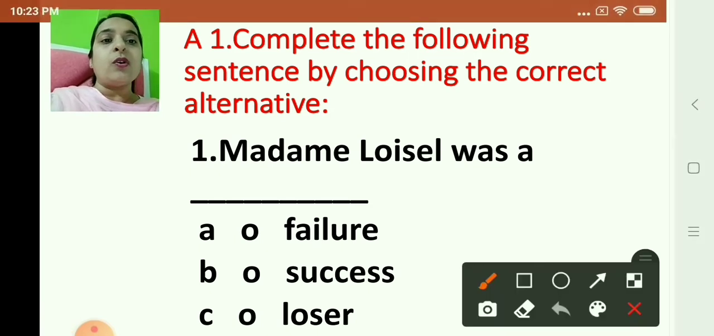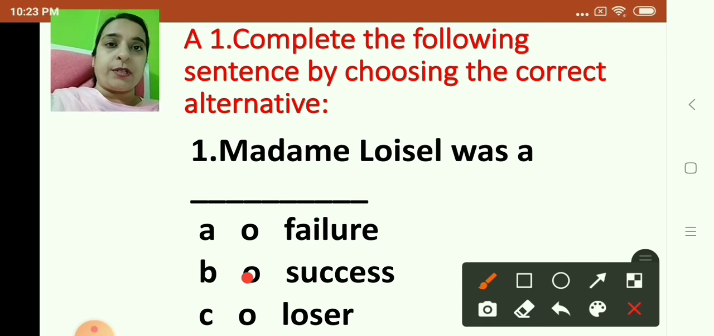Okay. So Madame Loisel was a, yes children, what is the answer? Madame Loisel was a success. So you have to click on the correct option. Now children, you have to read the passage very carefully and slowly and understand, and then you click on the correct option. Okay.